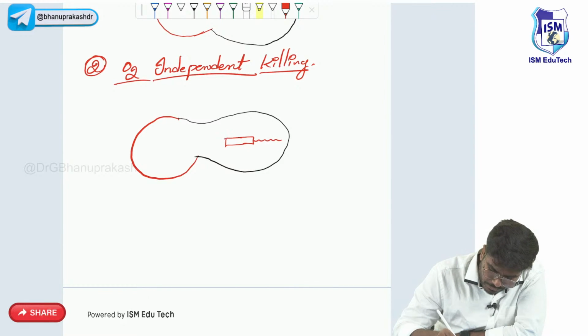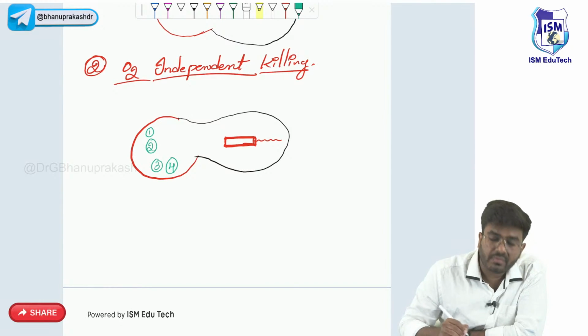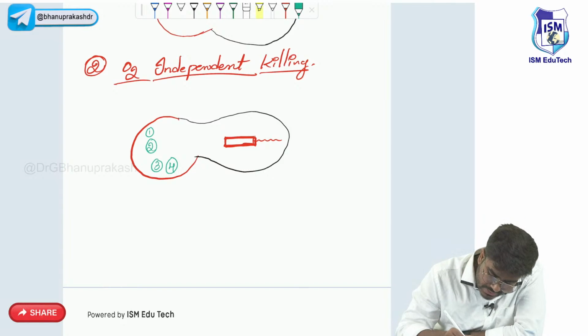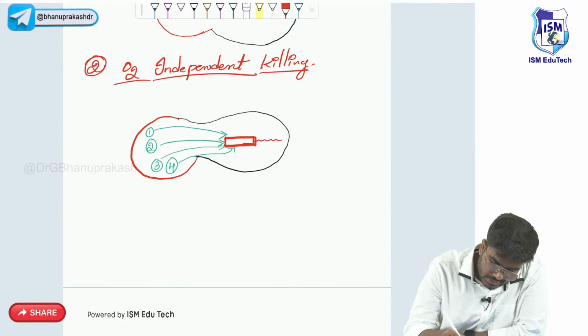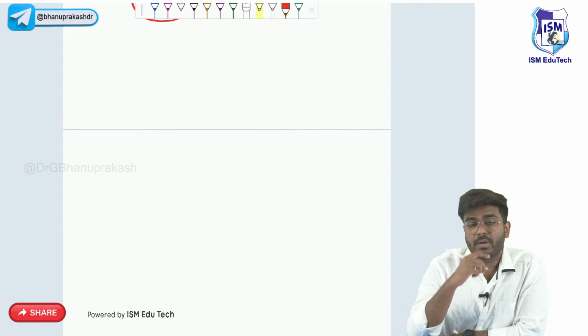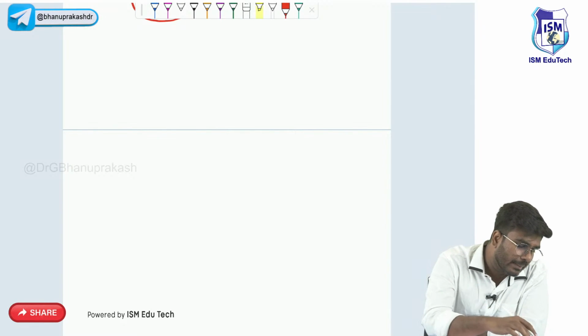Now in the lysosome there are different enzymes already present. One, two, three, four. Now these acidic enzymes are going to act on the bacteria and kill the bacteria. Now my question to you is, what are these substances which are involved in oxygen independent killing?